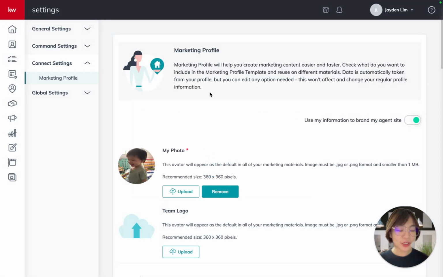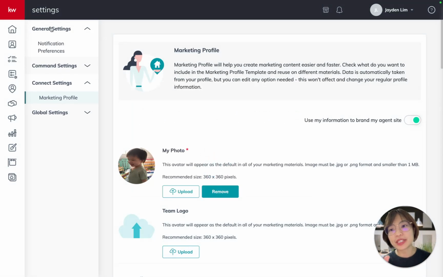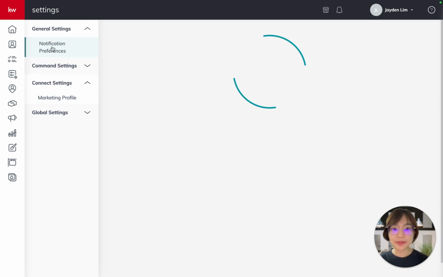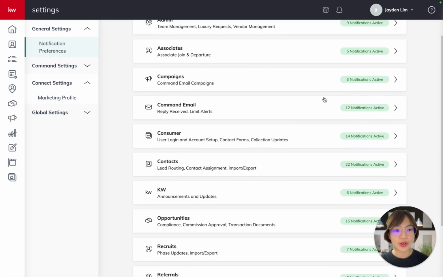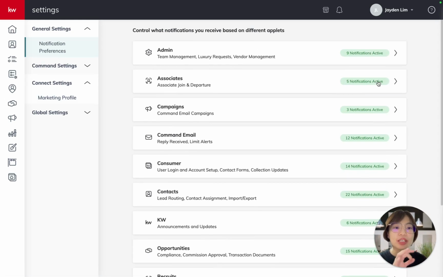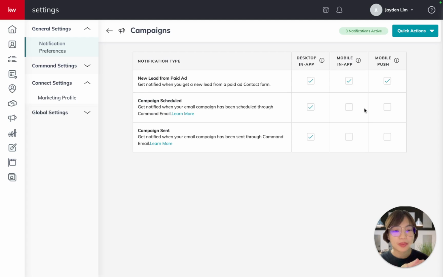The next thing will actually be the notification, and I just want to briefly talk about it. So again, at the left panel under general settings, there's notification preference here. This is actually where you can set up your notification preference. There's really just three types. There's the desktop in-app, which is here. If you have any notification, it will appear at the bell button at the top. So this is a notification.